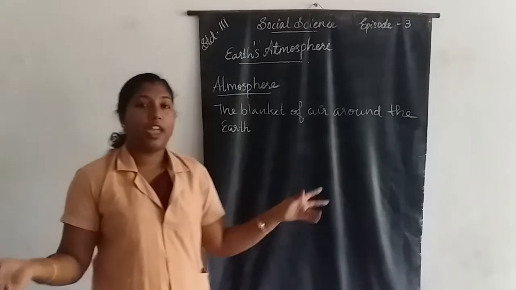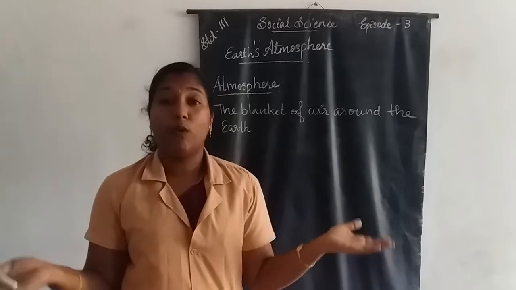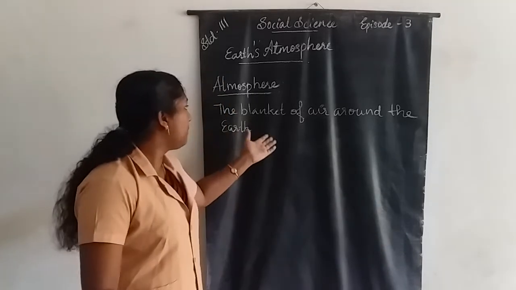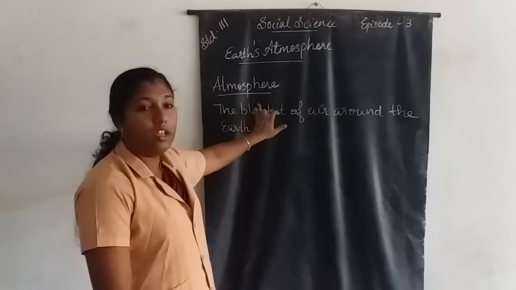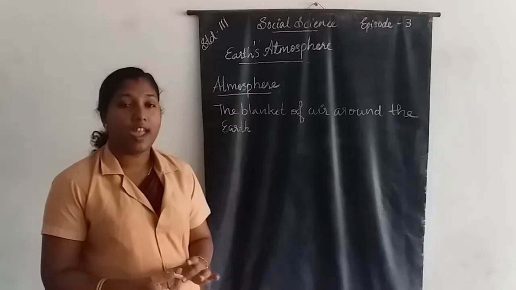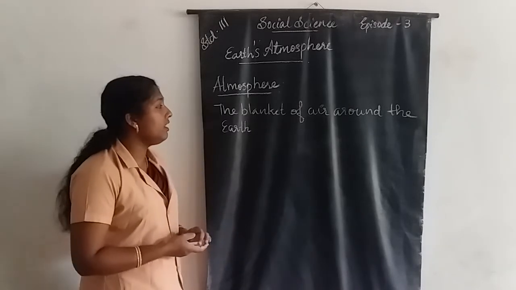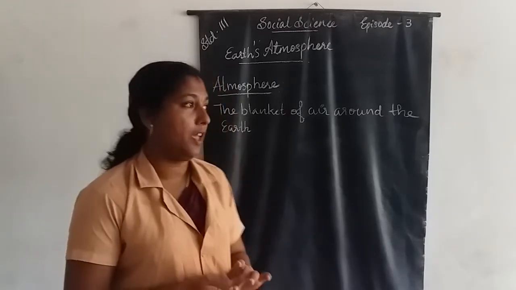Our earth is surrounded from all sides. The blanket of air around the earth is called atmosphere.